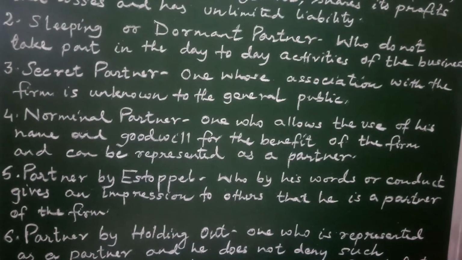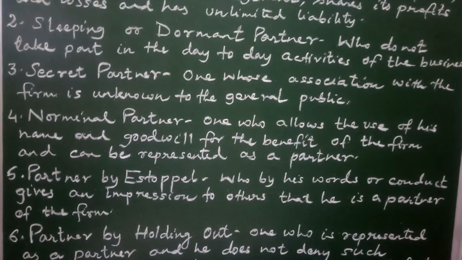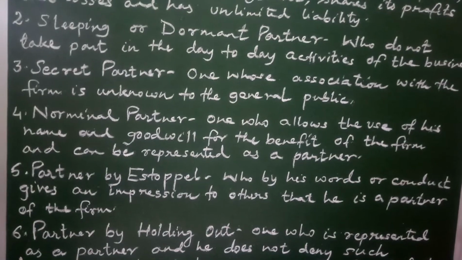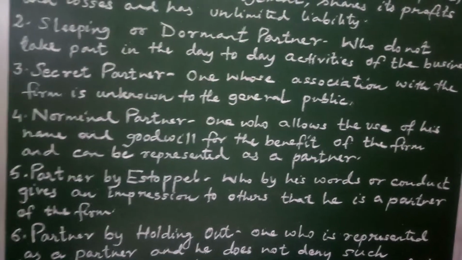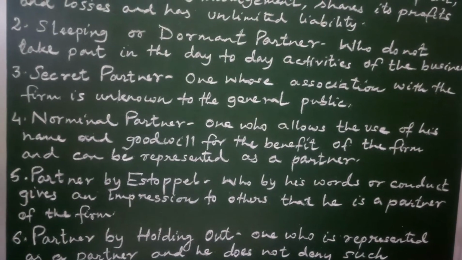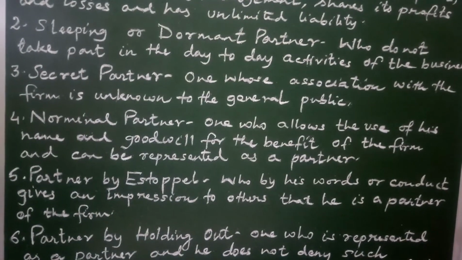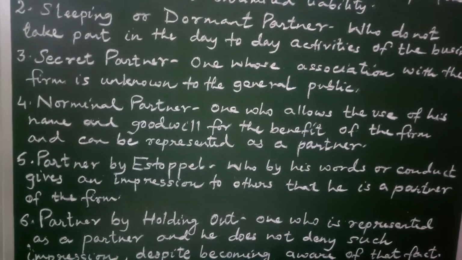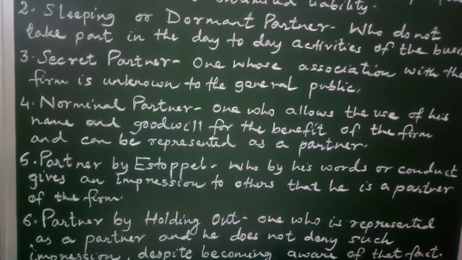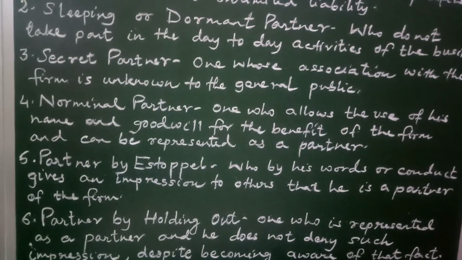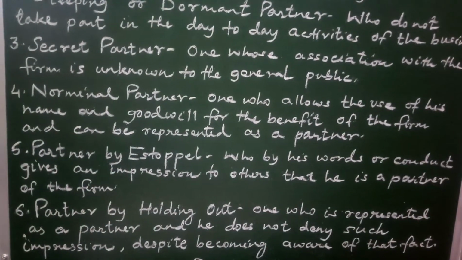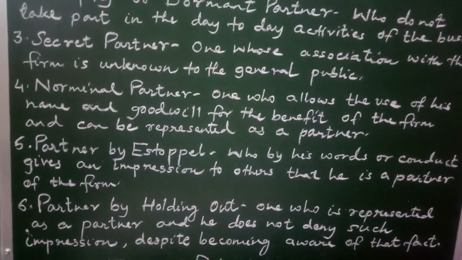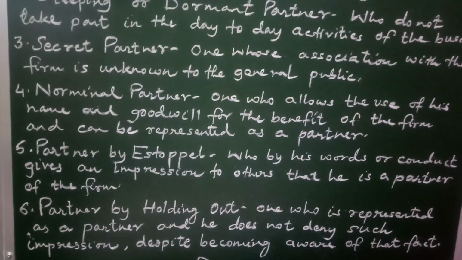A businessman who is very rich, a person who has very good goodwill in the market, and he has given his name to the son who has started a partnership firm. In this way, he becomes a nominal partner. Partner by estoppel is one who by his word and conduct himself has represented as a partner in the eyes of the third party. Whereas partner by holding out is one who is represented as a partner by somebody else, but he is not denying the fact that he is not the partner.